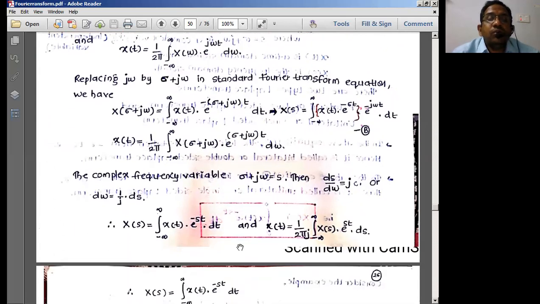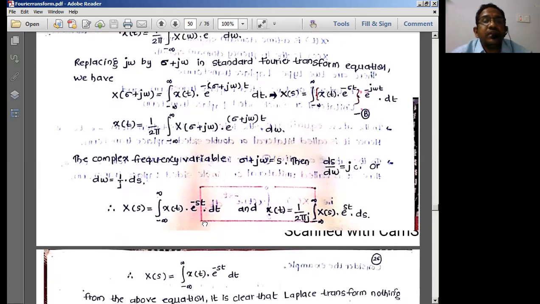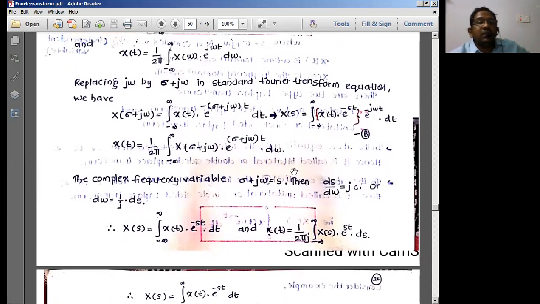Now let us go for the derivation. The complex frequency variable sigma plus j omega is known as S for us. Therefore, if you differentiate with respect to omega, ds by d omega is equal to j. When you differentiate with respect to omega, I have j here. Therefore, I can write d omega equals ds by j, that is, d omega equals 1 by j into ds. Let us substitute this d omega here.